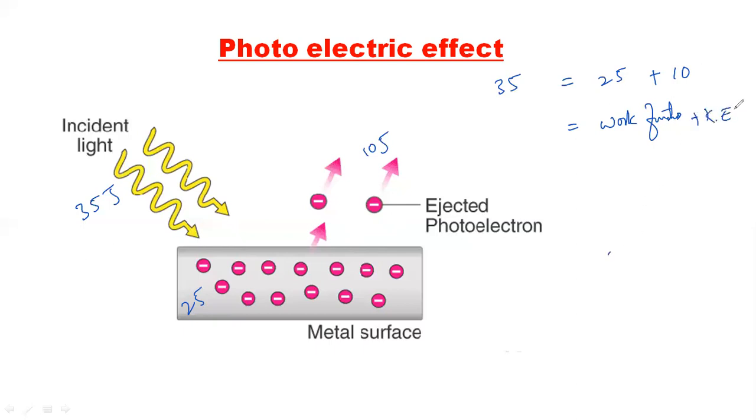So the electrons that go outside release the energy in the form of kinetic energy of electrons here. If you want the kinetic energy of these electrons, very simply you have to subtract 35 minus 25, and you will get 10 here. Here this 35 is whatever your applied energy is. The applied energy is E equal to h nu. So let us write 35 is the applied energy, minus 25, the work function here.